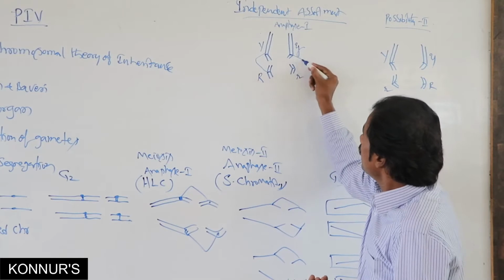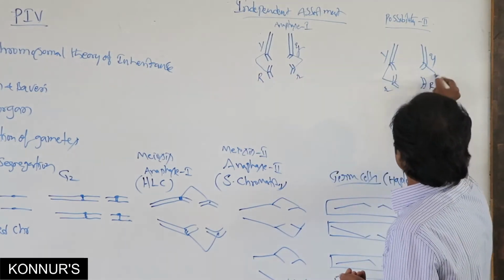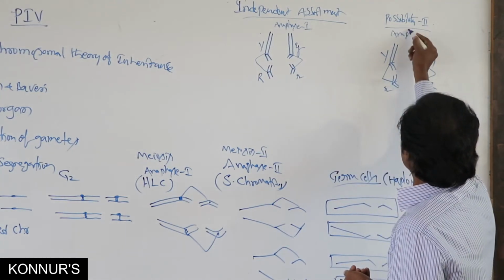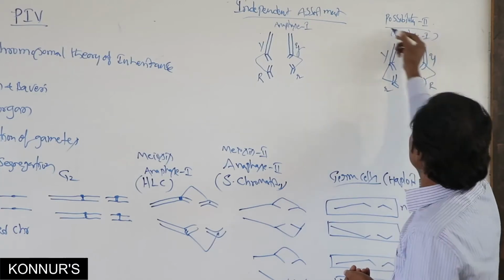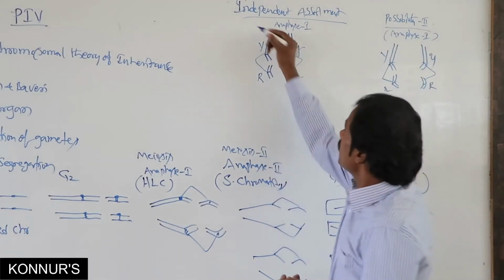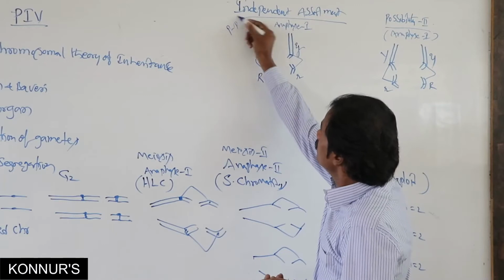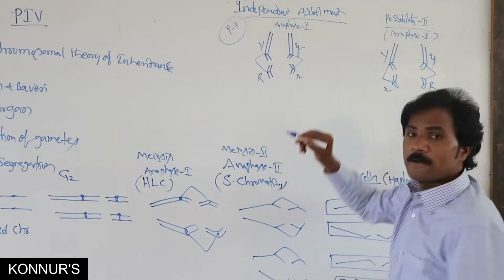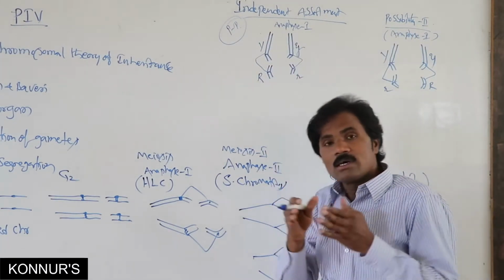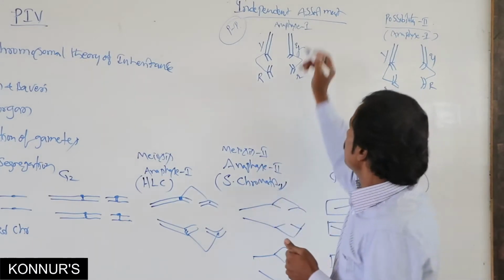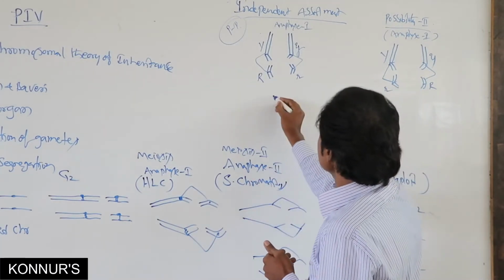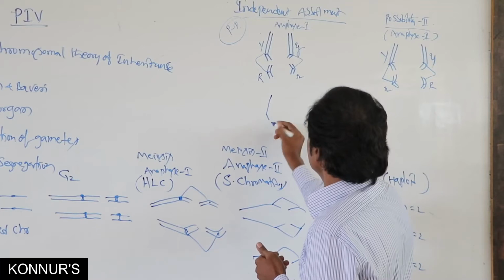This is anaphase 1 in meiosis. This is possibility 1 and this is possibility 2. Then it segregates in anaphase 2.